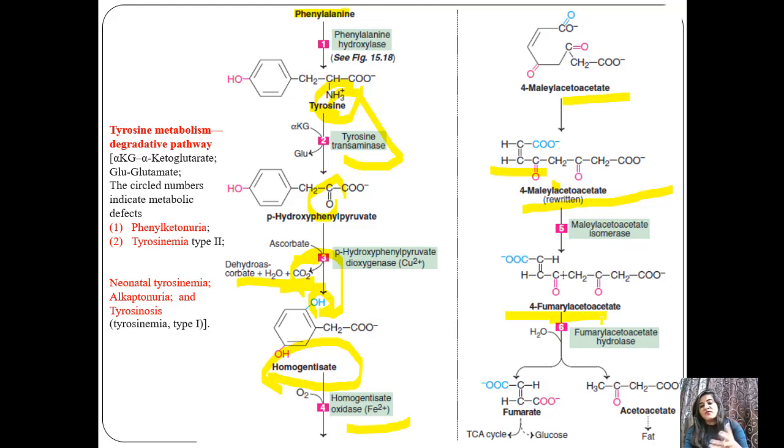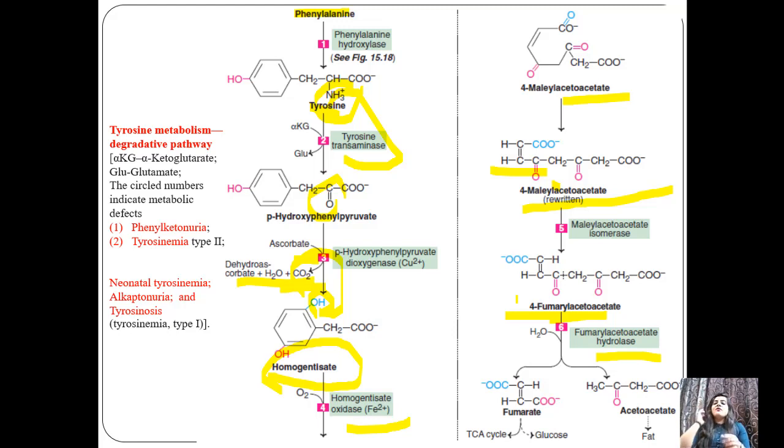Now after 4-fumaryl acetoacetate, with the help of the enzyme fumaryl acetoacetate hydrolase, we get two structures at the end of this degradation. It's fumarate and acetoacetate. So this is our end product, fumarate and acetoacetate.